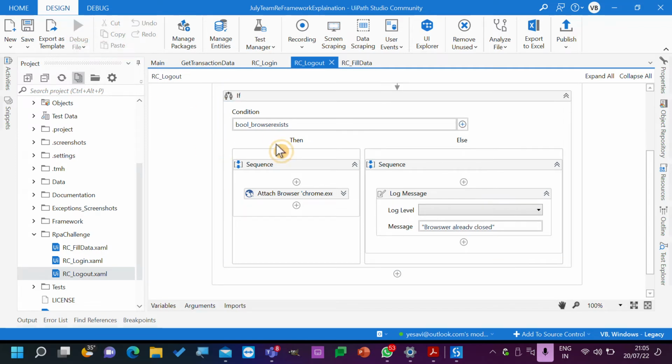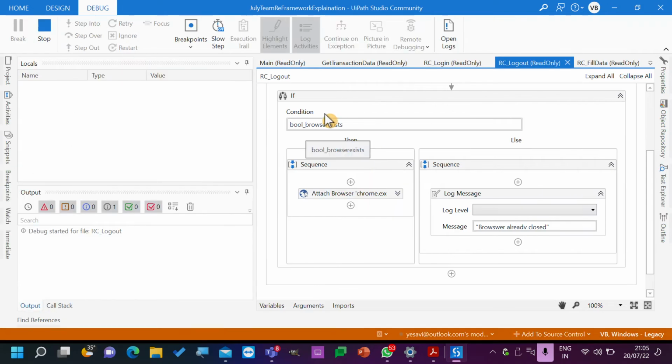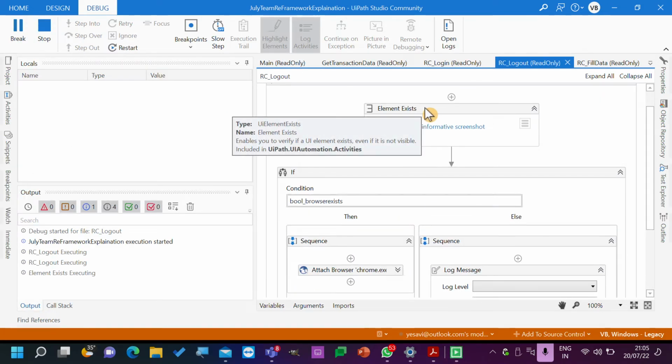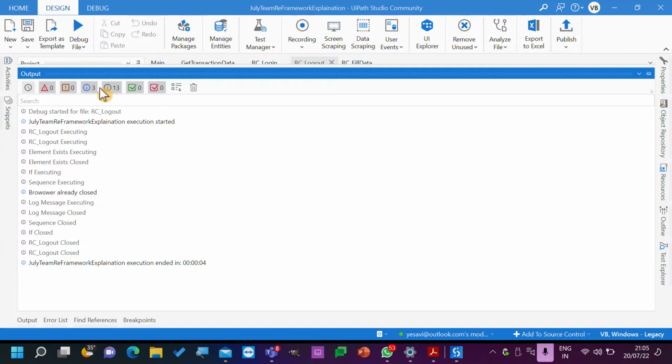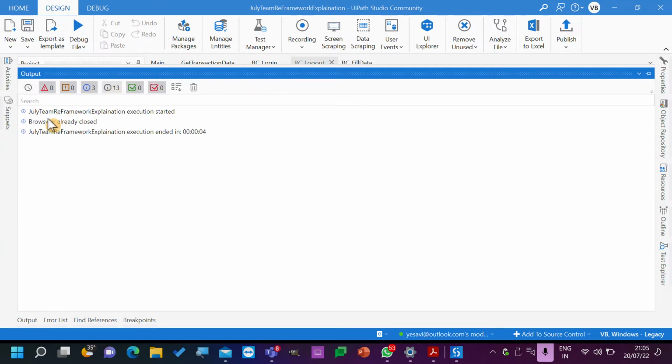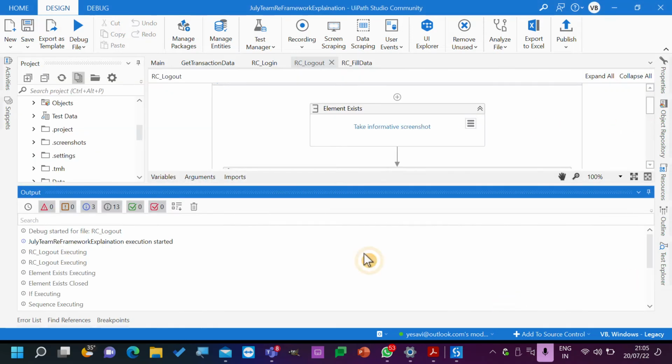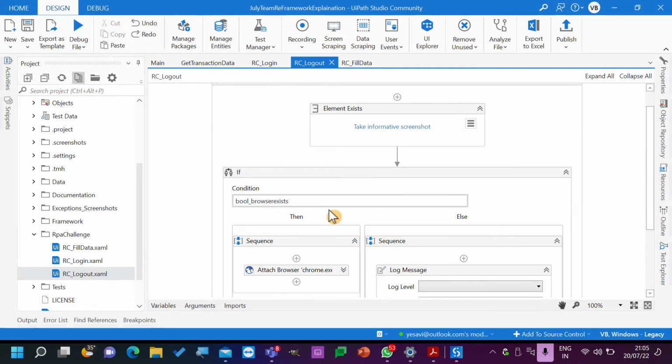Now debug. Let's see how things will happen. It's checking for element exist, and the browser is not available. It's just logging a message stating that the browser is already closed, no need to close it again. So this will not fail now. Earlier there was an exception, but do we have an exception now? No. We are identifying where the issue is, and rectifying the issue without making exceptions.